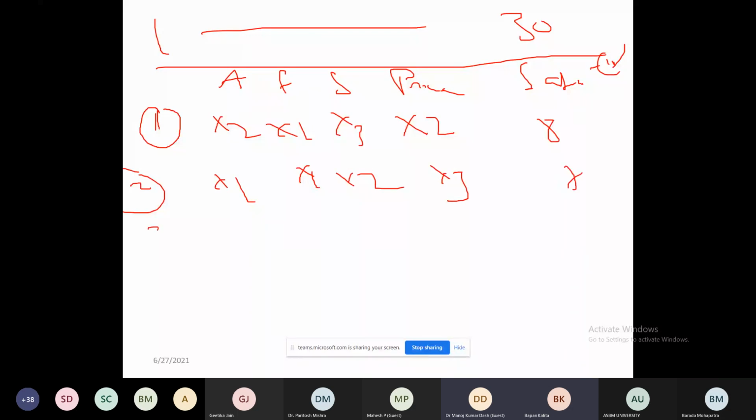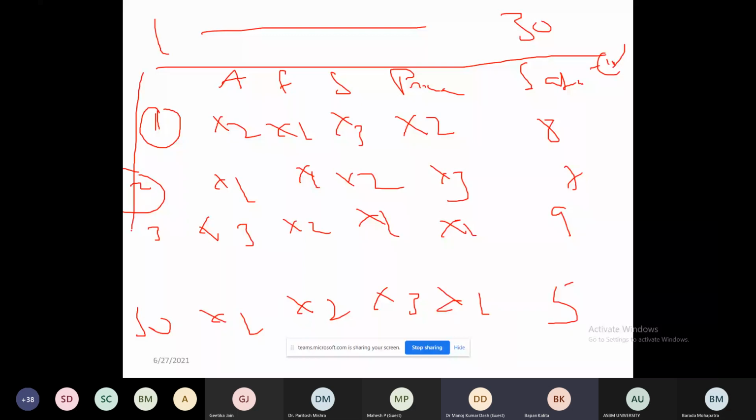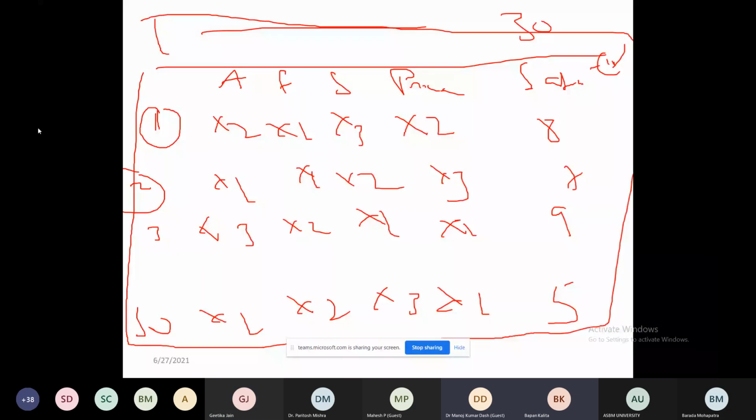Third customer said that I prefer this because of X3, because of X2, because of X1, and I prefer this, let it be 9. So like this, we are having 30 customers' data, who said that I prefer X1, X3, and X1, my preference is 5. Now, this is the 30 customers' feedback. Based upon this input, we have to estimate the importance and utility. Is it clear? Any doubt regarding this?